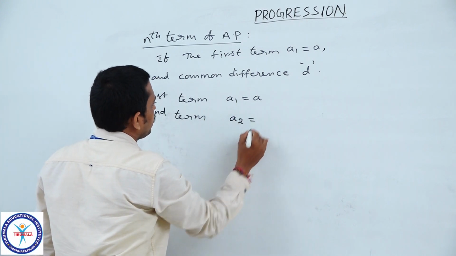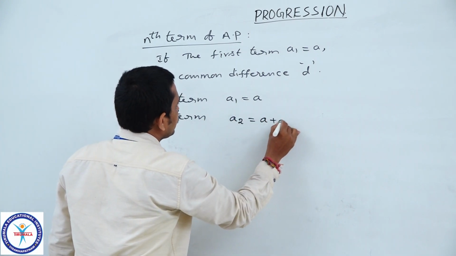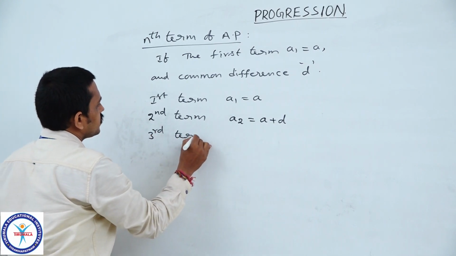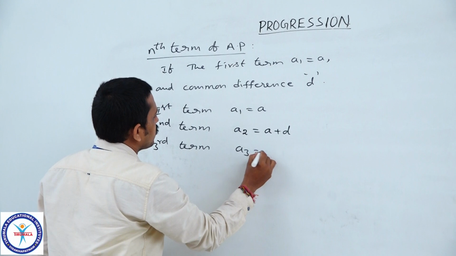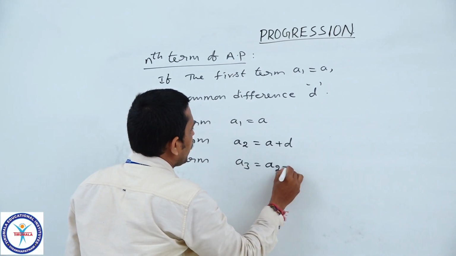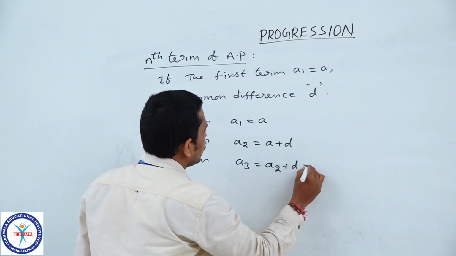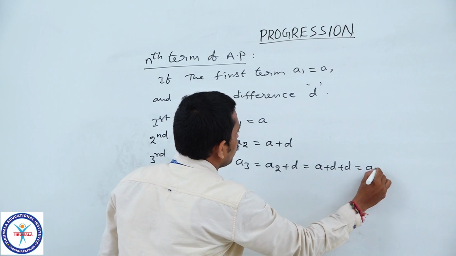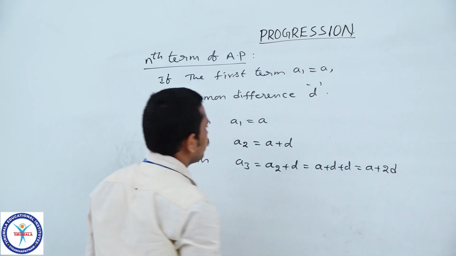So second term A2 is equal to A plus D. Then third term A3 is equal to A2 plus common difference D, which is equal to A plus D plus D, which is equal to A plus 2D.